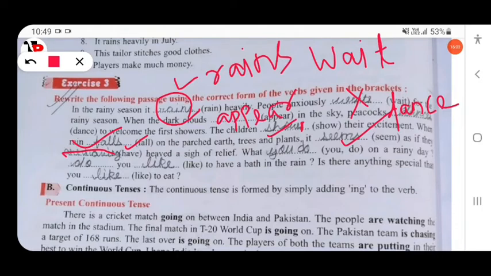What do you do? Okay, not you do. What do you do? What do you do on a rainy day? Do you like to have a bath in the rain? Is there anything special that you like to eat?